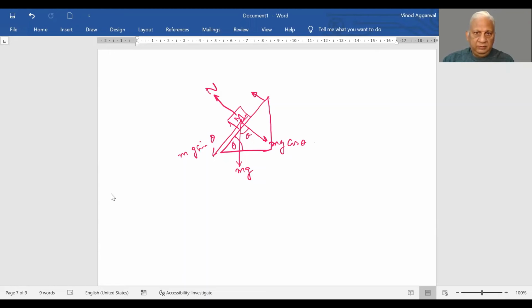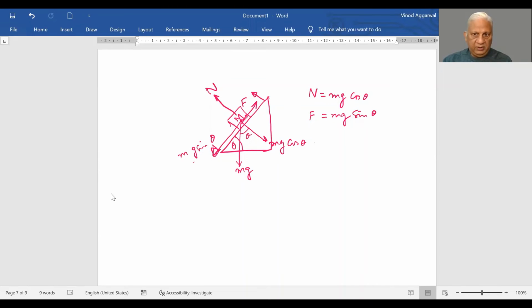Now, if we equate the components, what we see is that normal should be equal to mg cos theta. Second is the force which is making it slide down, which should be equal to, it was just equal to the frictional force which was generated, right?